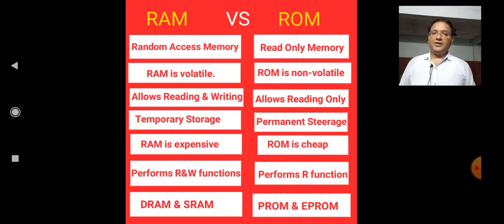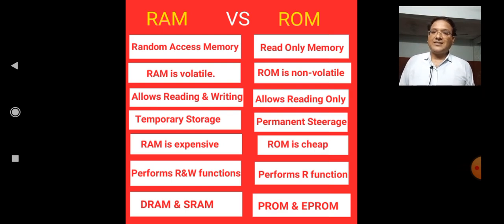Now there are some commonly noted differences between RAM and ROM. RAM is random access memory, ROM is read only memory. RAM is volatile, ROM is non-volatile. RAM allows reading and writing, ROM allows reading only. RAM is temporary storage, ROM is permanent storage.